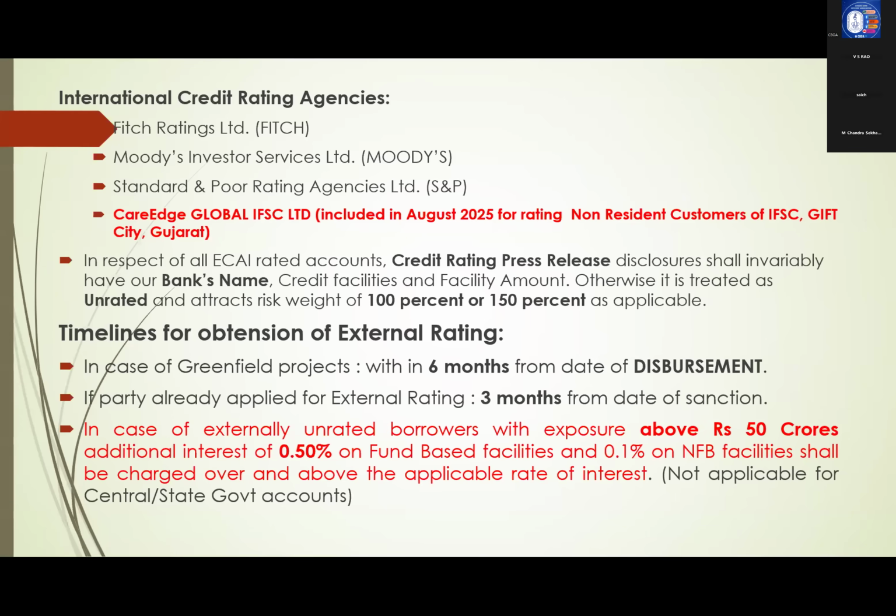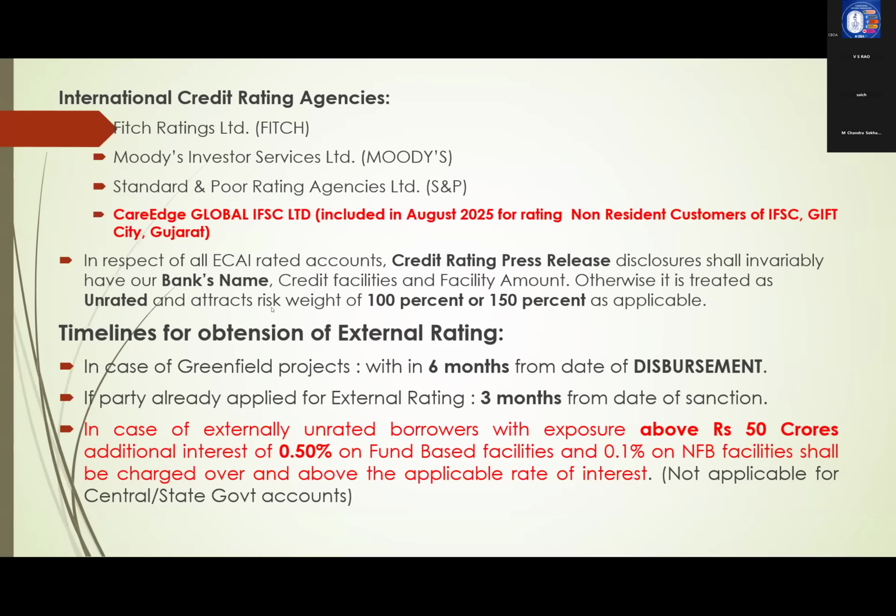So they have to mention the bank name and also the exposure limits. If they don't mention the bank name and limits, then we will not consider it as rating. It is not eligible for credit rating. This is the Reserve Bank guideline. So they have to compulsorily mention the bank name and also the exposure limit in the press release. Okay, this is another guideline. Last year it has come.